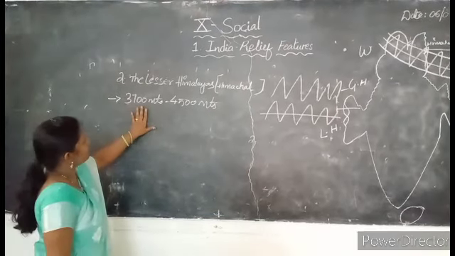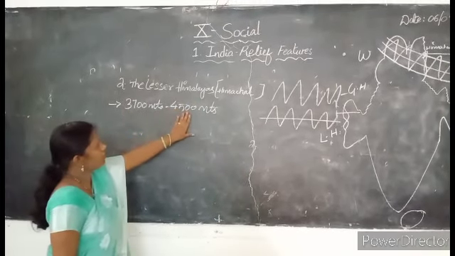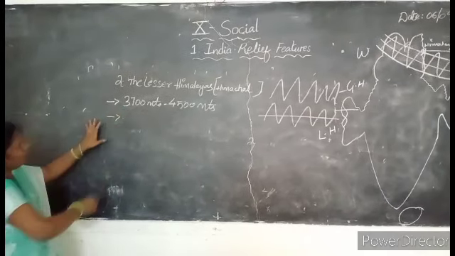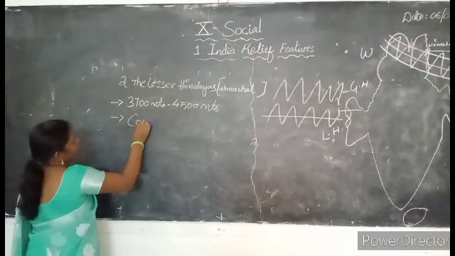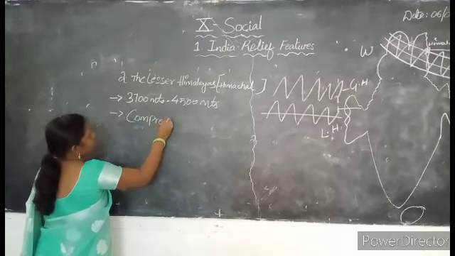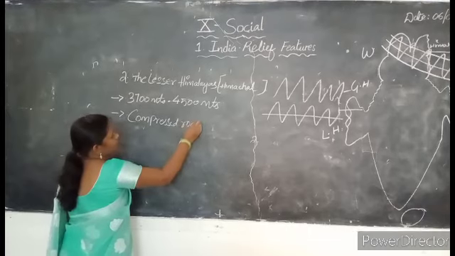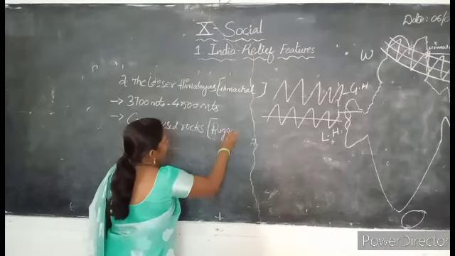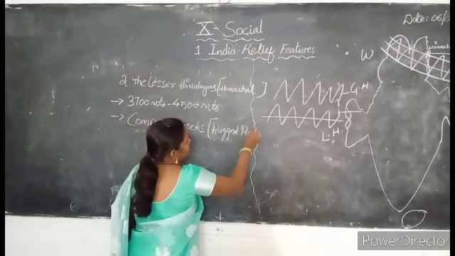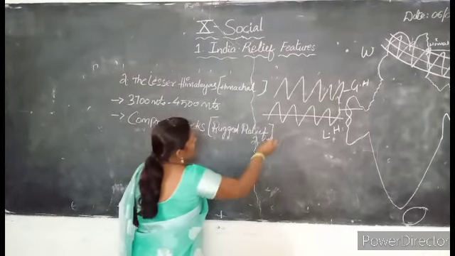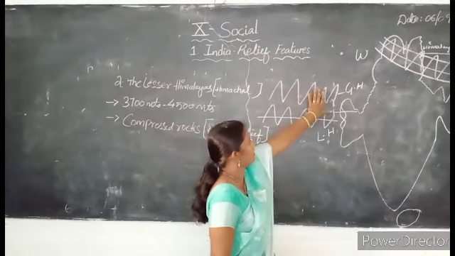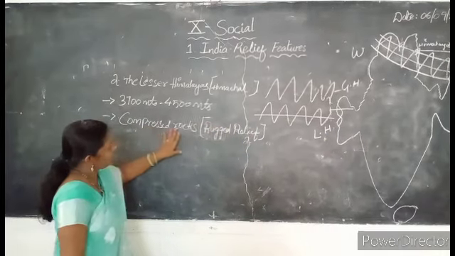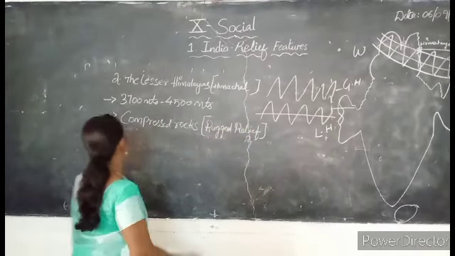They are filled with compressed rocks. We can call it what? Rugged relief. So the Greater Himalayas are filled with snow and ice, but the Lesser Himalayas are filled with compressed rocks, that is rugged relief.